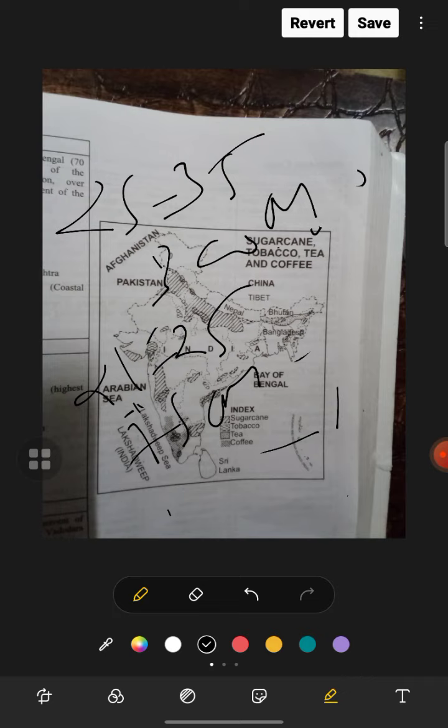Now Ragi needs 20 to 30 degree temperature, rainfall of 50 to 100, and red and black soil. Karnataka, Tamil Nadu and Maharashtra are for Ragi. Gram is the most important of all the pulses, and temperature is 20 to 25, rainfall is 40 to 50. It grows well in loamy soil, and Madhya Pradesh is important for gram. Then Uttar Pradesh, then Telangana, then Rajasthan, then Haryana.